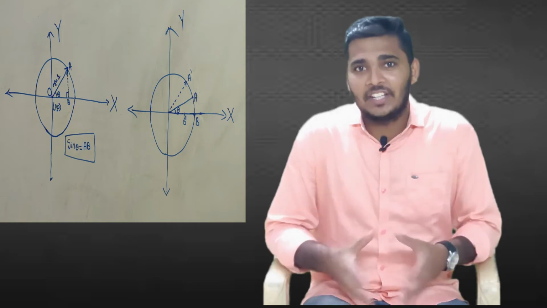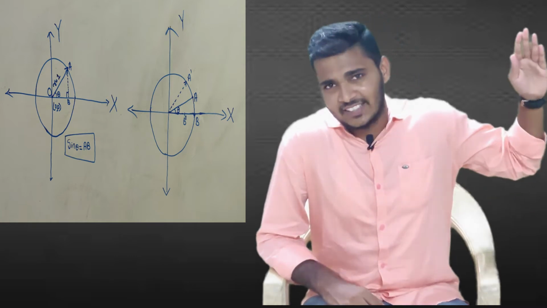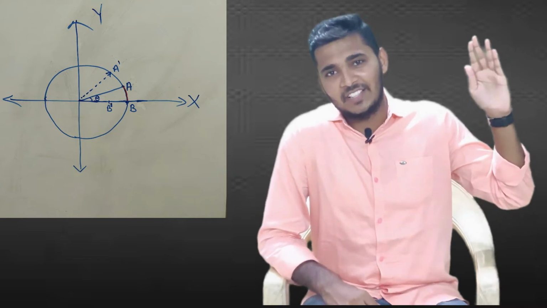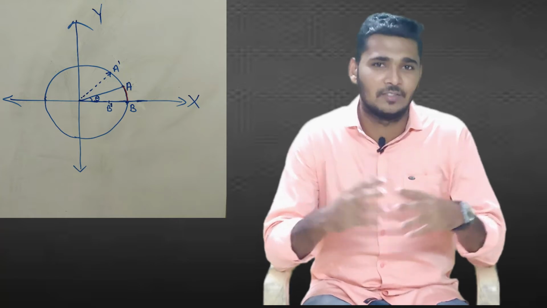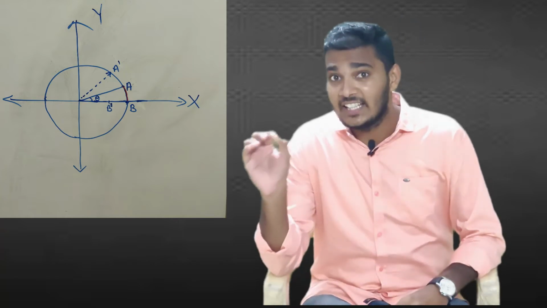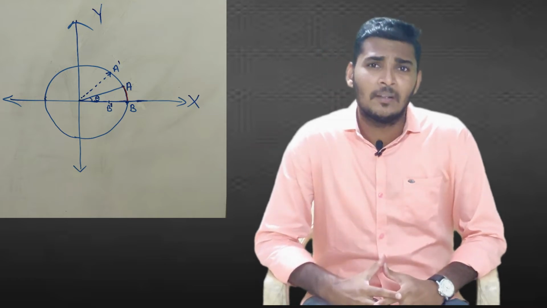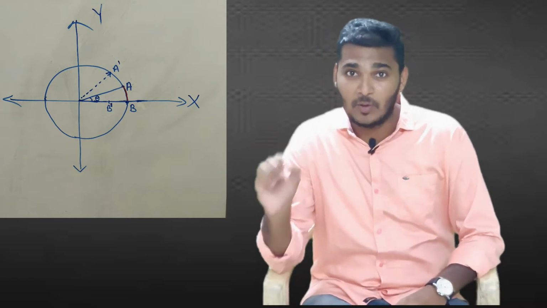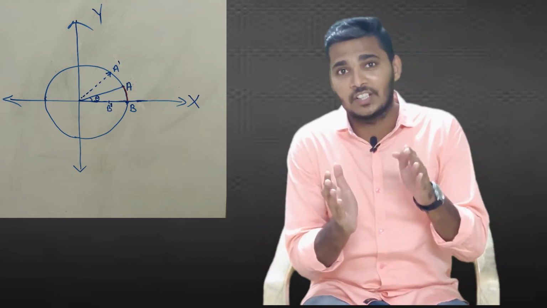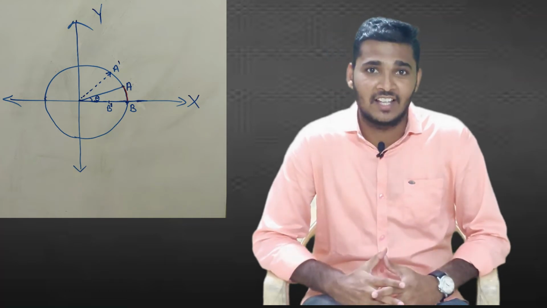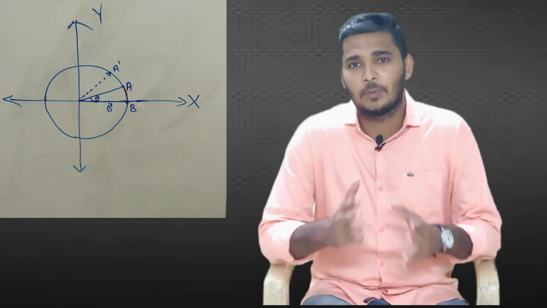See, what is actually happening here: when I'm pulling point A towards the x-axis, the part of the curve between that radius and the x-axis has started to perform the function of the opposite side of that angle. It is not exactly equal to the opposite side, but when theta is very small, that portion of the curve actually behaves as a straight line and performs the function of the opposite side of that angle. Bit confusing, right? Let's take an example to understand it in a better way.